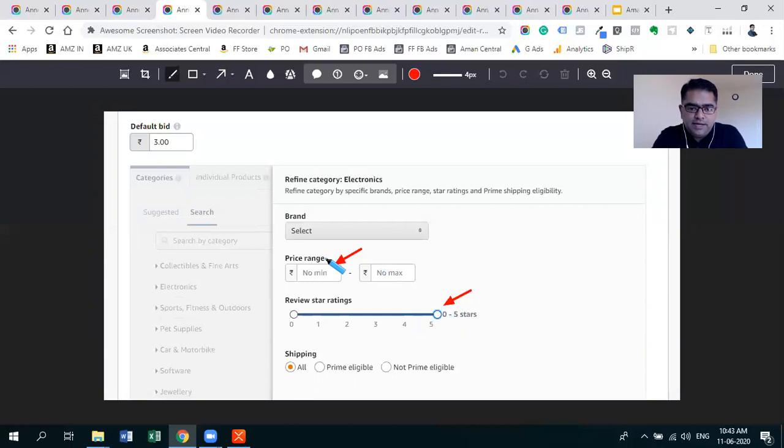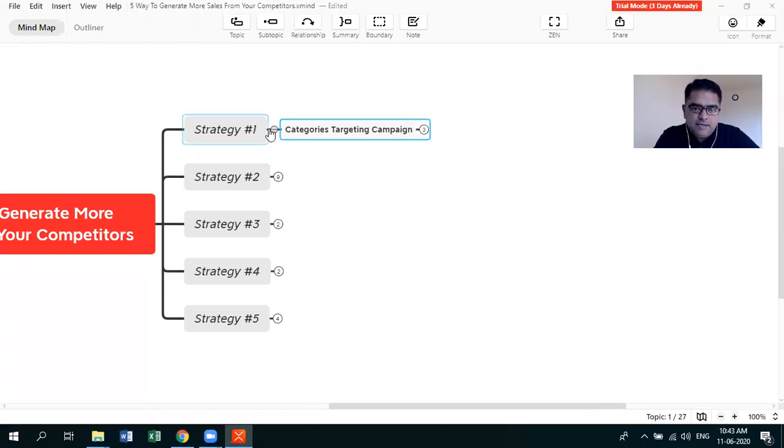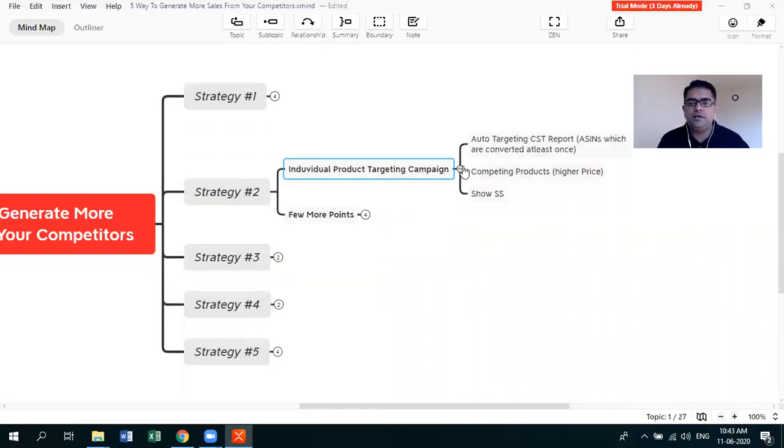You can create a separate campaign for product targeting and category targeting. Next, strategy number 2 is creating a campaign for individual product targeting. In this campaign, we are going to target individual competitors' products on their product page.